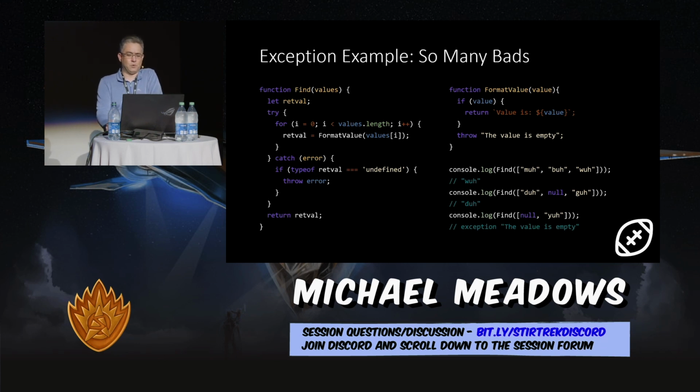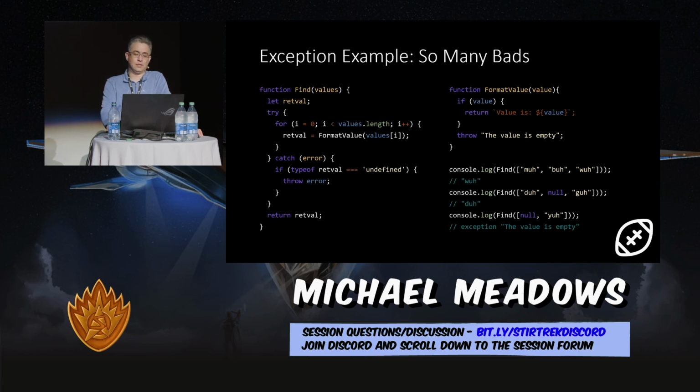So if we look at this format value method, it's okay, right? Like it throws an exception, which is okay because it doesn't know how to handle value not having a value. But then we go out and look at how find is using this, and we see that we're abusing try-catch here to create our own control structure, which is that if we hit that null, we just want to stop, right? We want to stop, and then we want to check to see if we already have a value, and if we do, we'll return that.